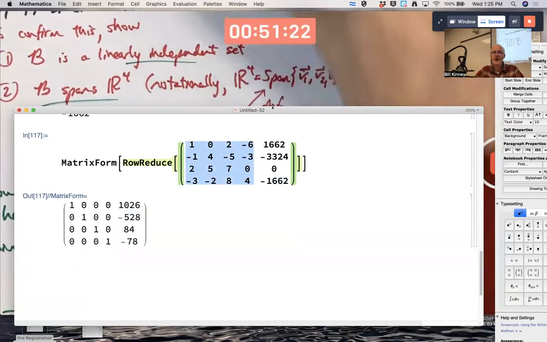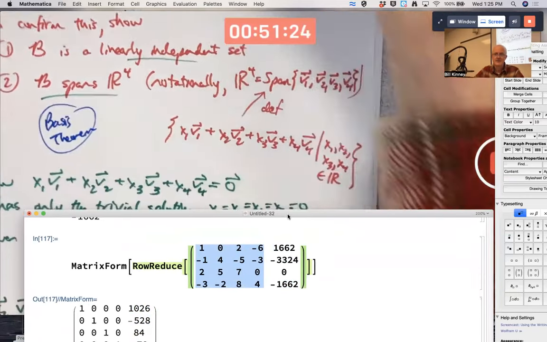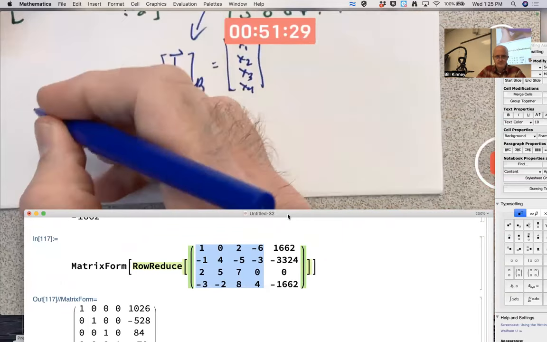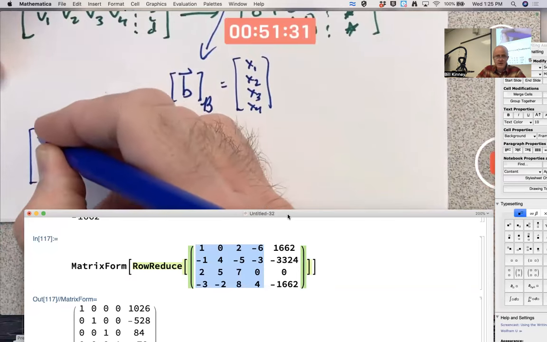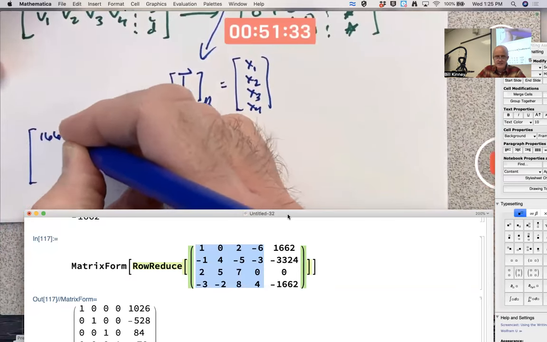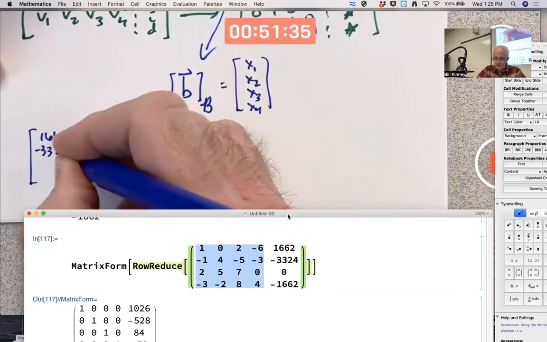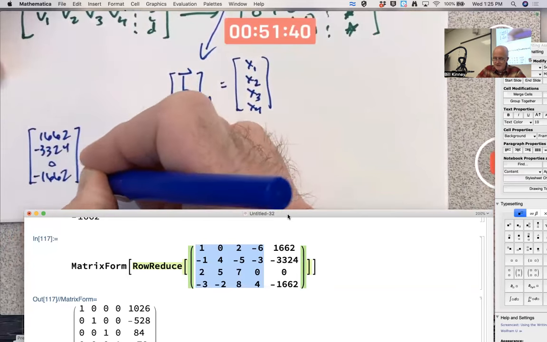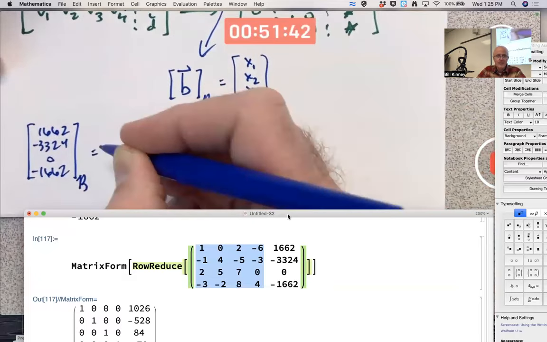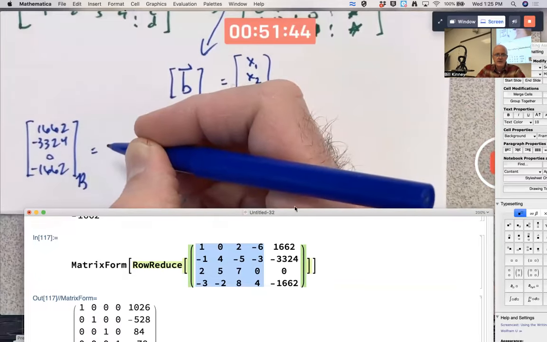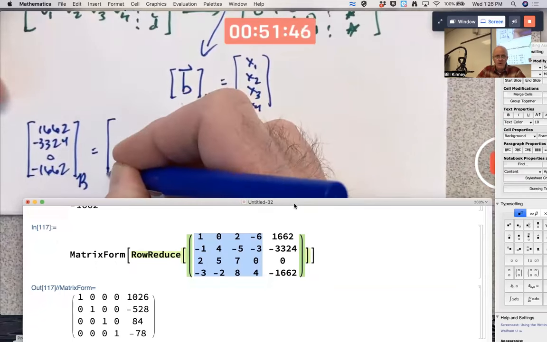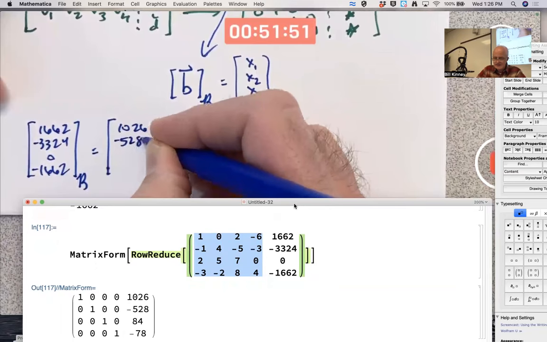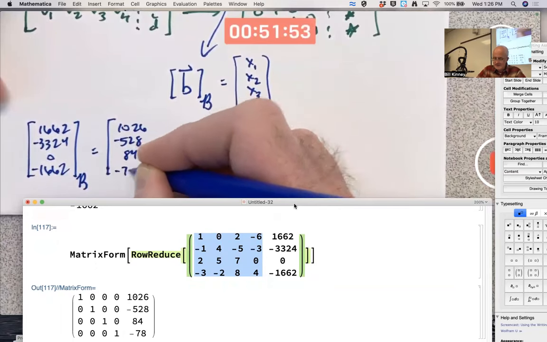Notationally, I would write, for this example, the coordinate vector of this vector 1662, negative 3,324, 0, negative 1662, with respect to my basis, is the other vector you see there in the row reduction, 1,026, negative 528, 84, negative 78.